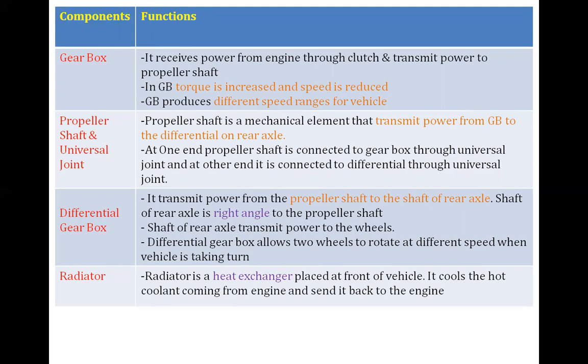So the function of the differential is, when the vehicle is taking the turn, the speed of the inner wheel is lower than the outer wheel. To maintain this ratio, the differential gearbox plays a very important role, and it avoids the skidding of the vehicle while turning.